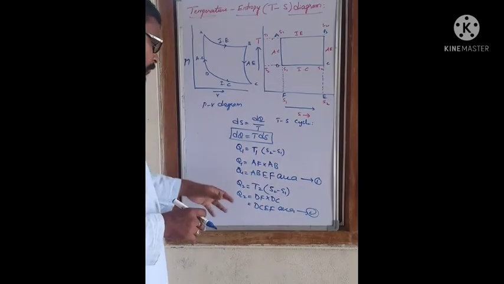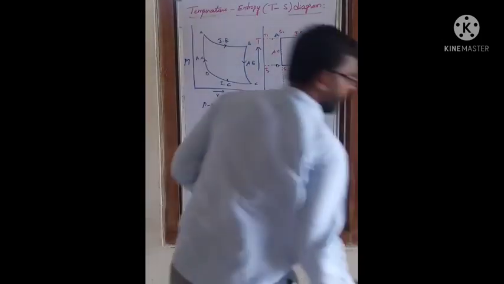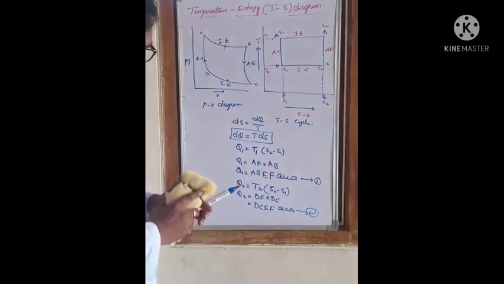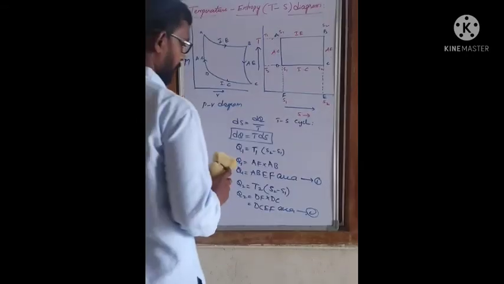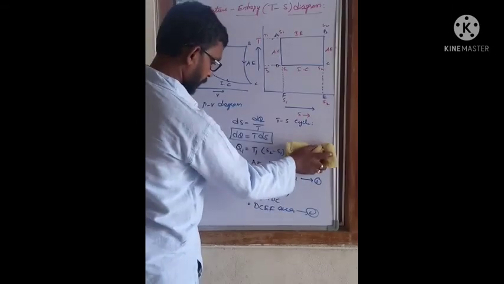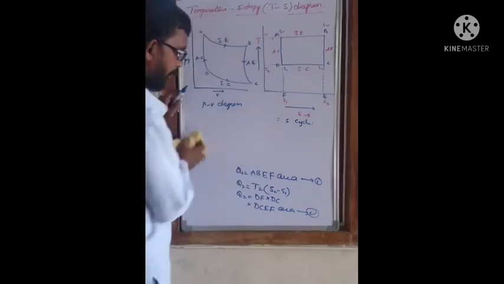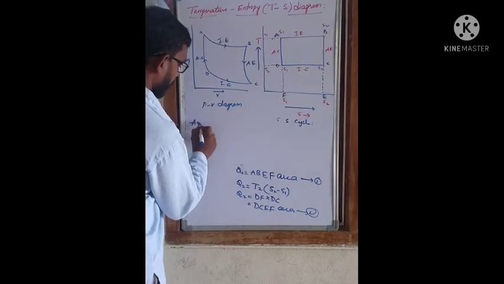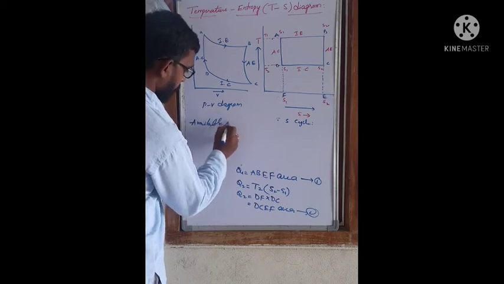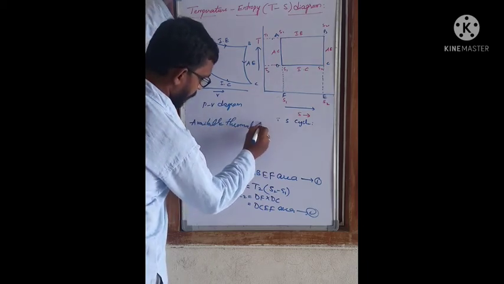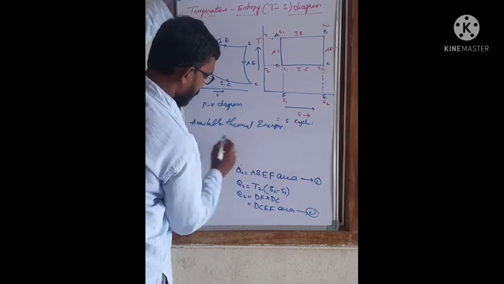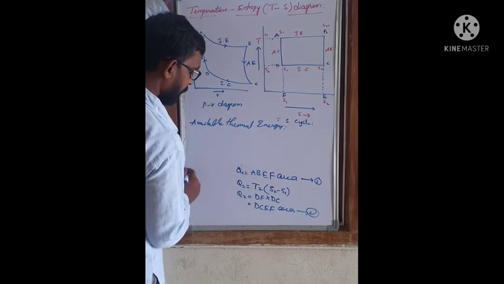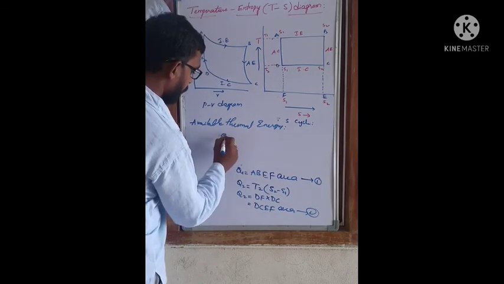Q1 and Q2, then Q1 minus Q2 is the resultant amount of available thermal energy.